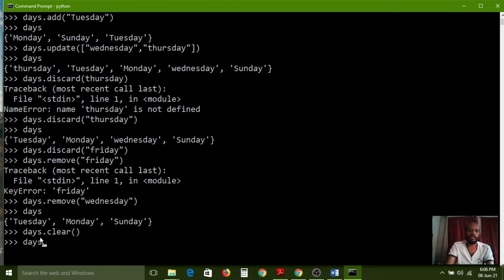Now I want to see whether days contains elements or not. So an empty set is being shown on the screen now. That means there is no element in it. So the clear method can remove all elements.